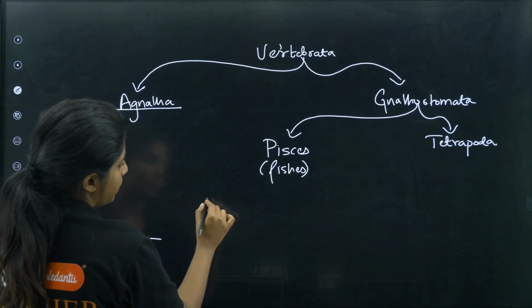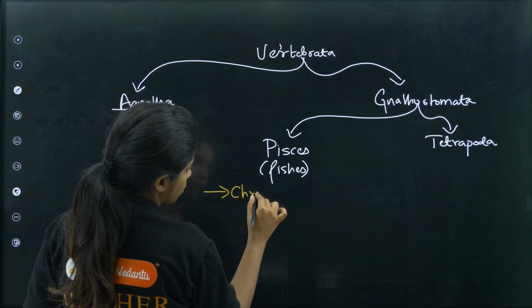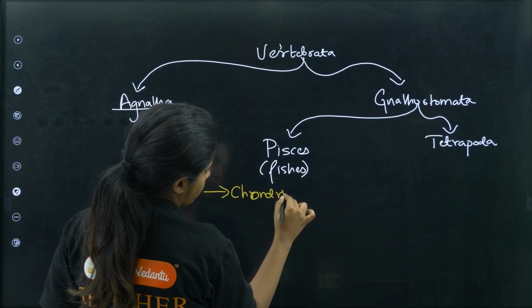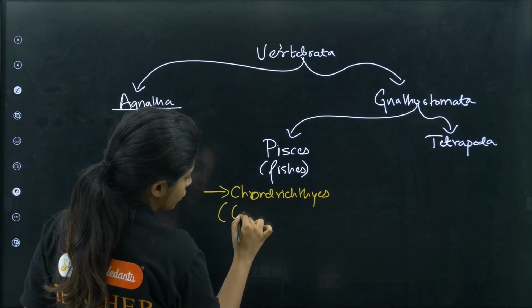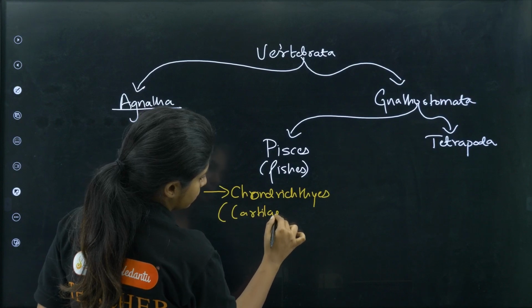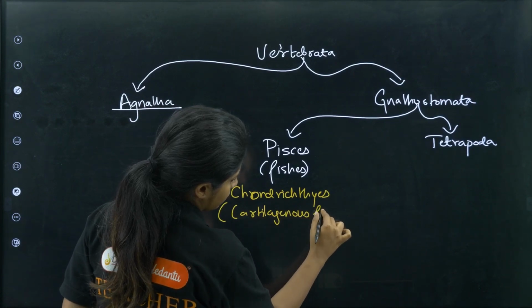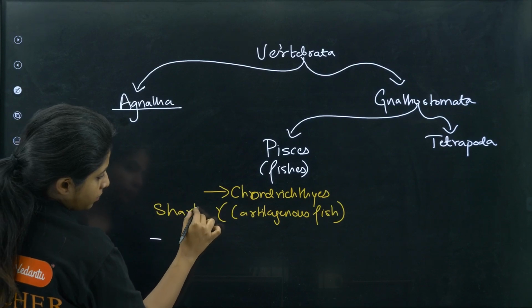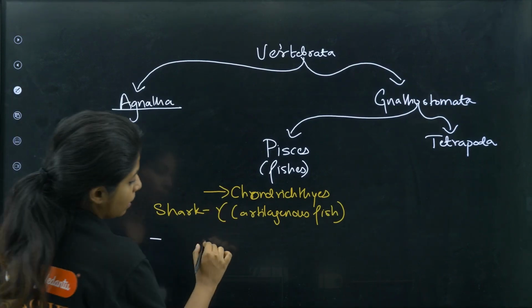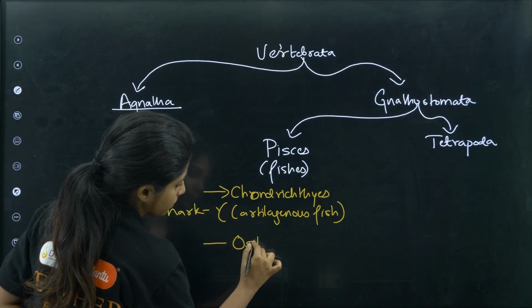Going ahead, Pisces also have two categories. One is chondrichthyes. They are cartilaginous fishes, for example, shark. Now comes second category, osteichthyes.